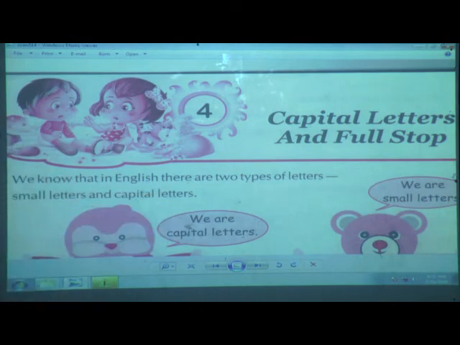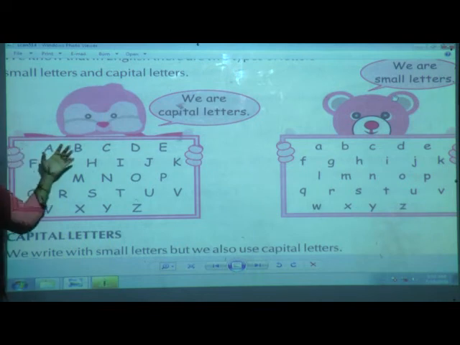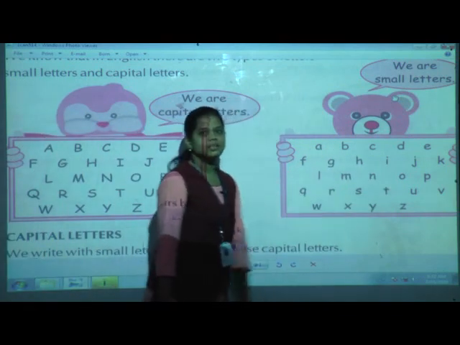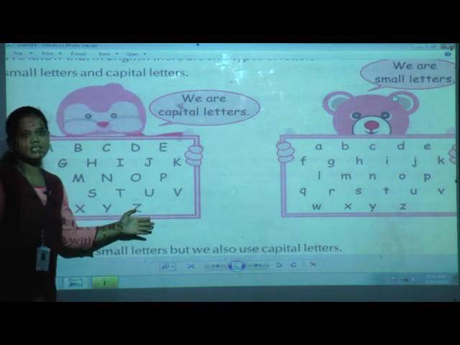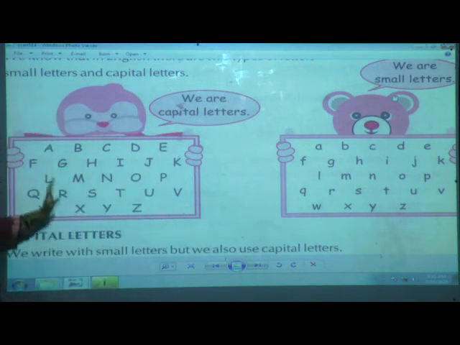Now here you can see, Teddy is showing small letters and one bird is showing the capital letters. They are saying that these are the capital letters and these are the small letters. There are 26 letters in capital and small letters. Now, capital letters: when are we going to use them?